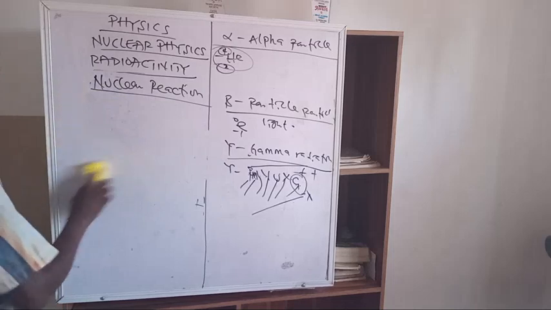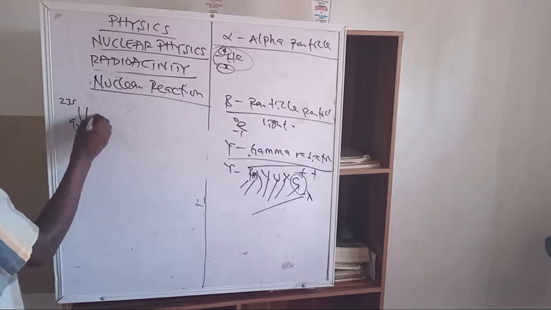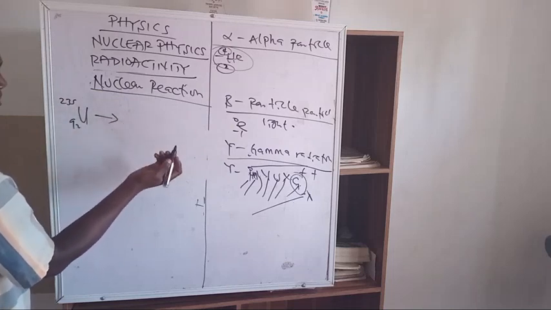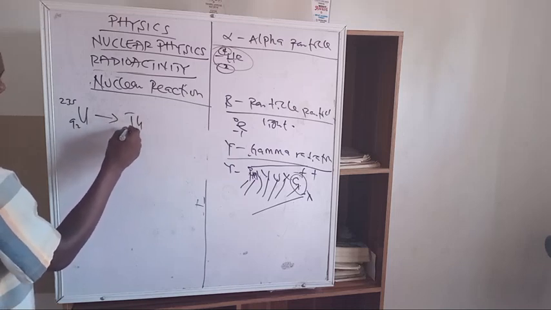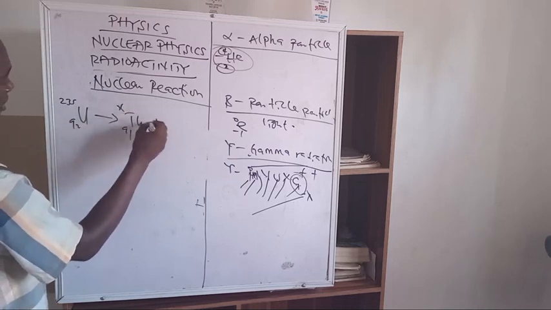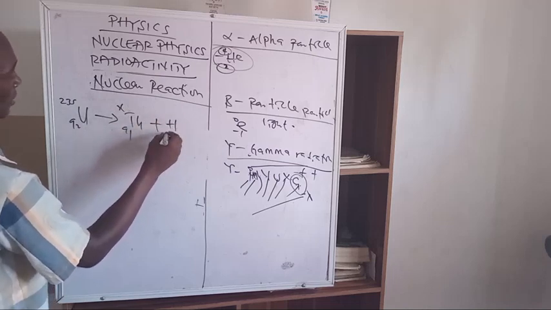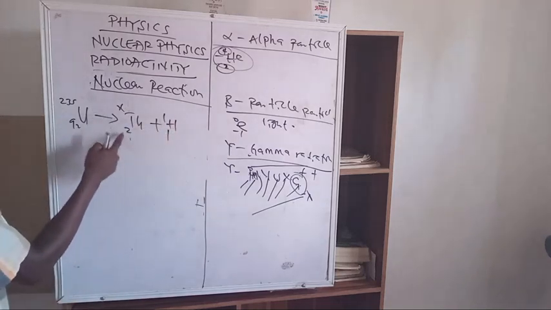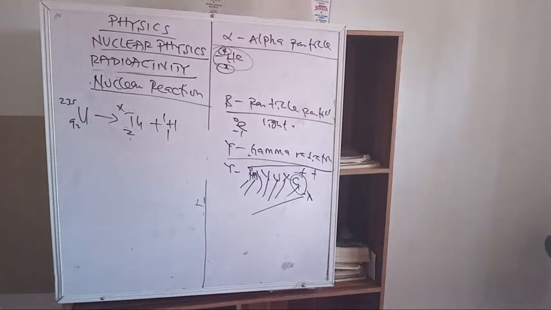Let's say I give uranium-235, with mass number 235 and atomic number 92, disintegrating to an unknown element X, plus thorium-90 and 1H1. Let me put Z here. And I'm asked to calculate the mass number and the atomic number of this element, respectively. What are you going to do?